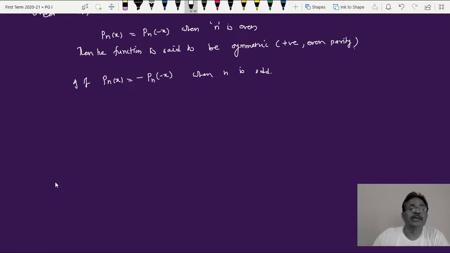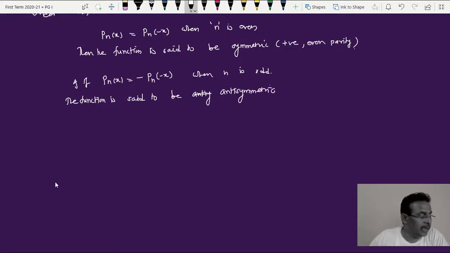Then the function is said to be antisymmetric, and it is called odd parity or negative parity.